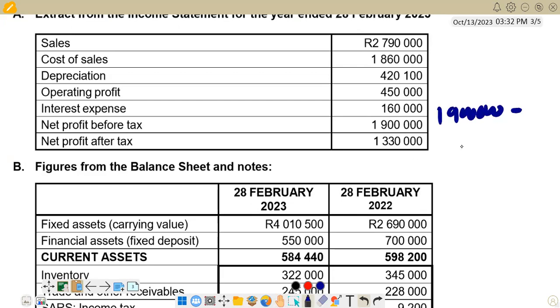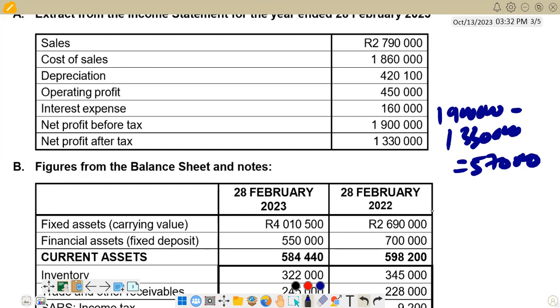So we take 1,900,000 and subtract 1,330,000. When we calculate, we get 570,000. This 570,000 is going to come on the credit side.